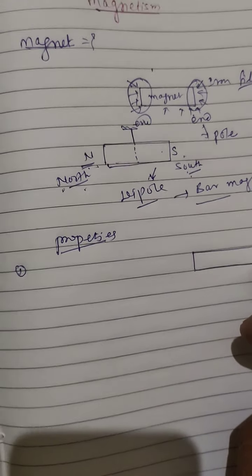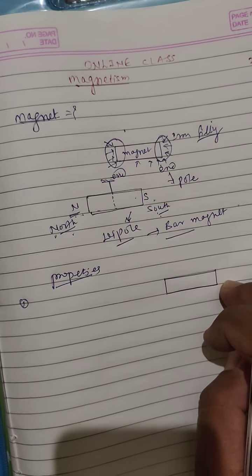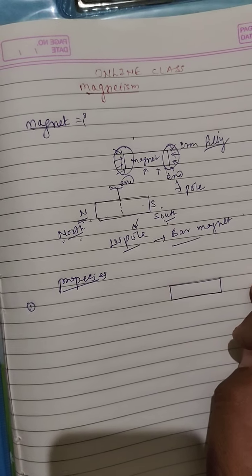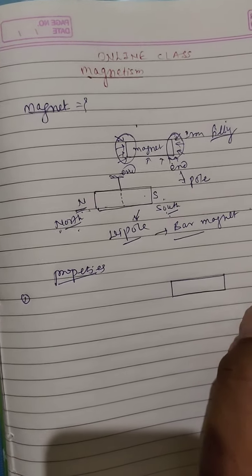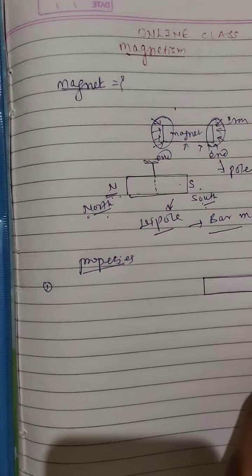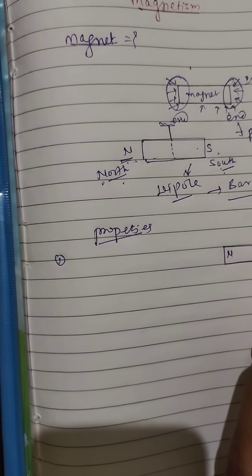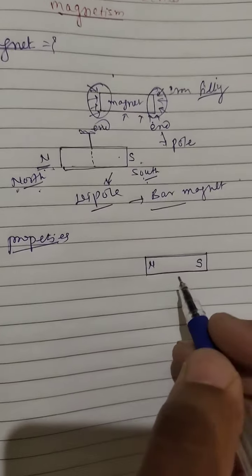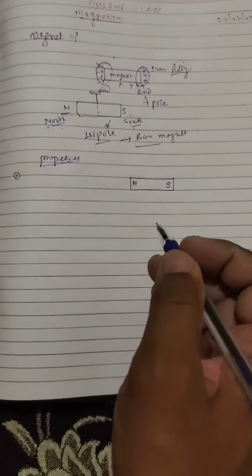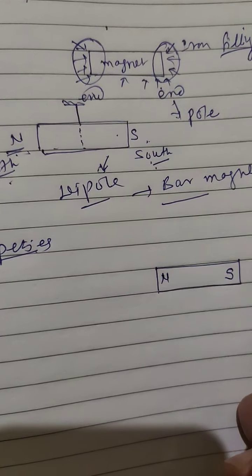As we have studied in the chapter electrostatics, the lines of forces. In electrostatics we have studied the electric lines of forces. Similar to that, here we want to see the magnetic lines of forces. What properties? Magnetic lines of forces. Suppose here is the north pole of the magnet and this is the south pole of the magnet, then the magnetic lines of forces originate from the north pole and end on the south pole.